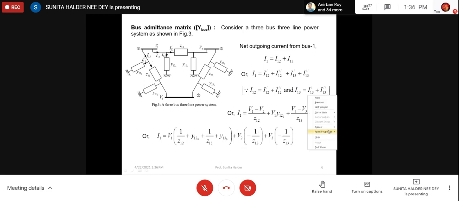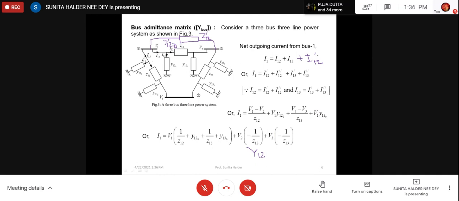So here the off-diagonal, this was Y12. So this is obviously negative, minus Y12, right? But when I have written that formula, I have written sum. Why? Because if there be a parallel line here, say it has the series impedance of Z12 dash, and shunt I cannot draw, I'm just writing Y120 dash. Then obviously there will be another current I12 dash here. If you cannot follow me, then stop me. Otherwise, I shall understand that you are getting my points.